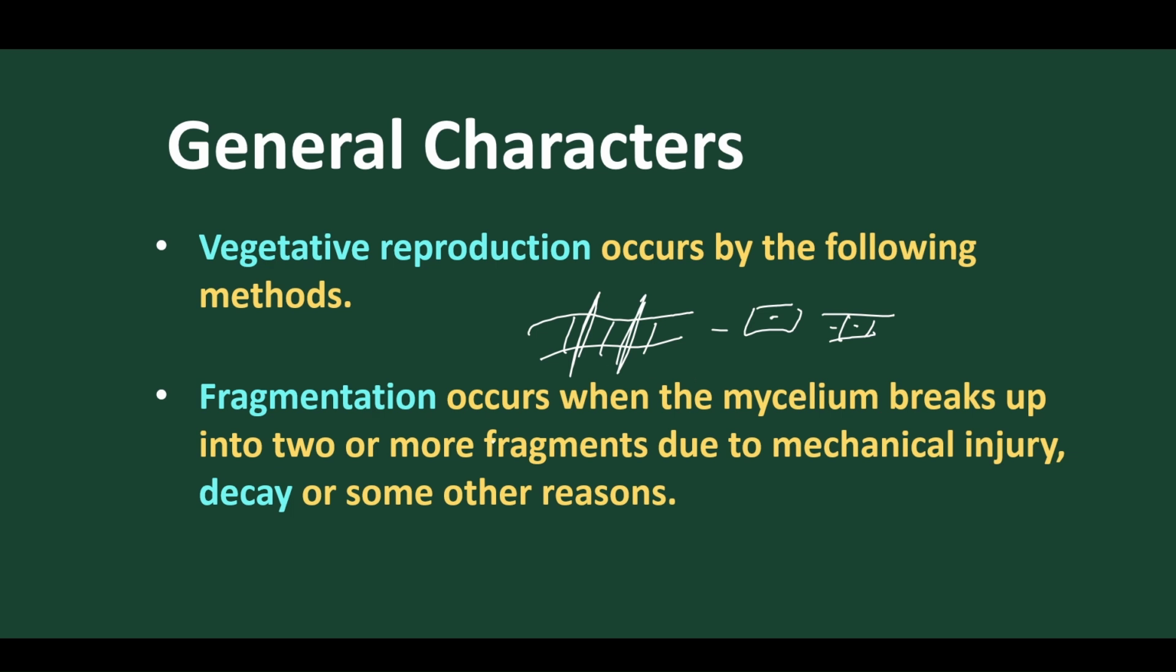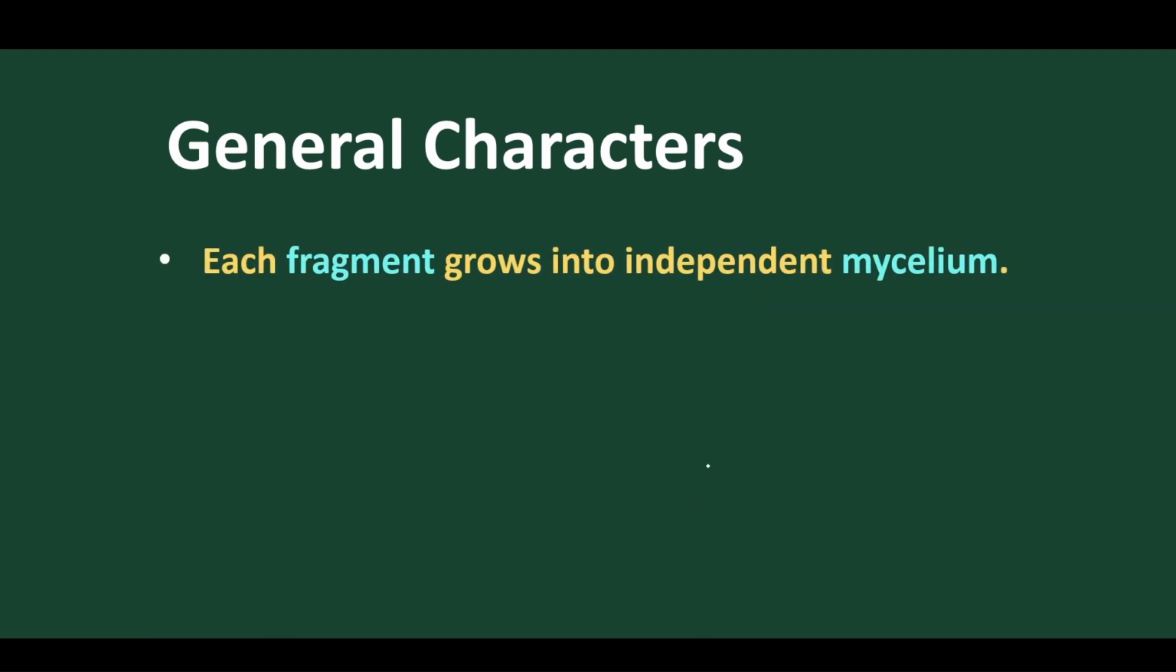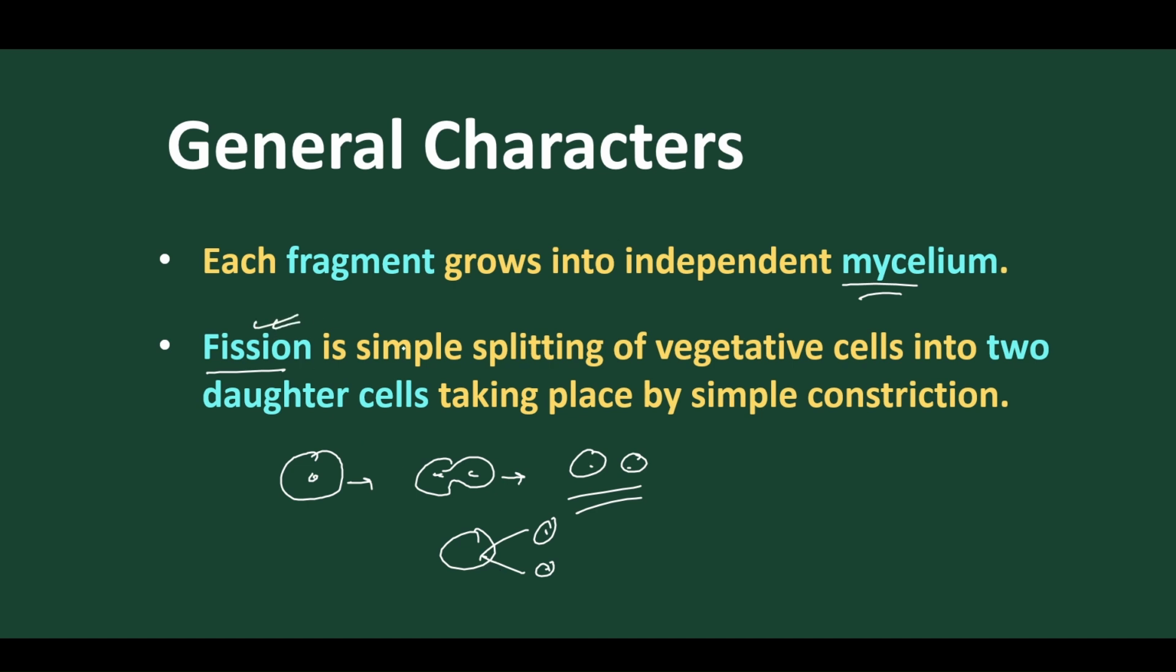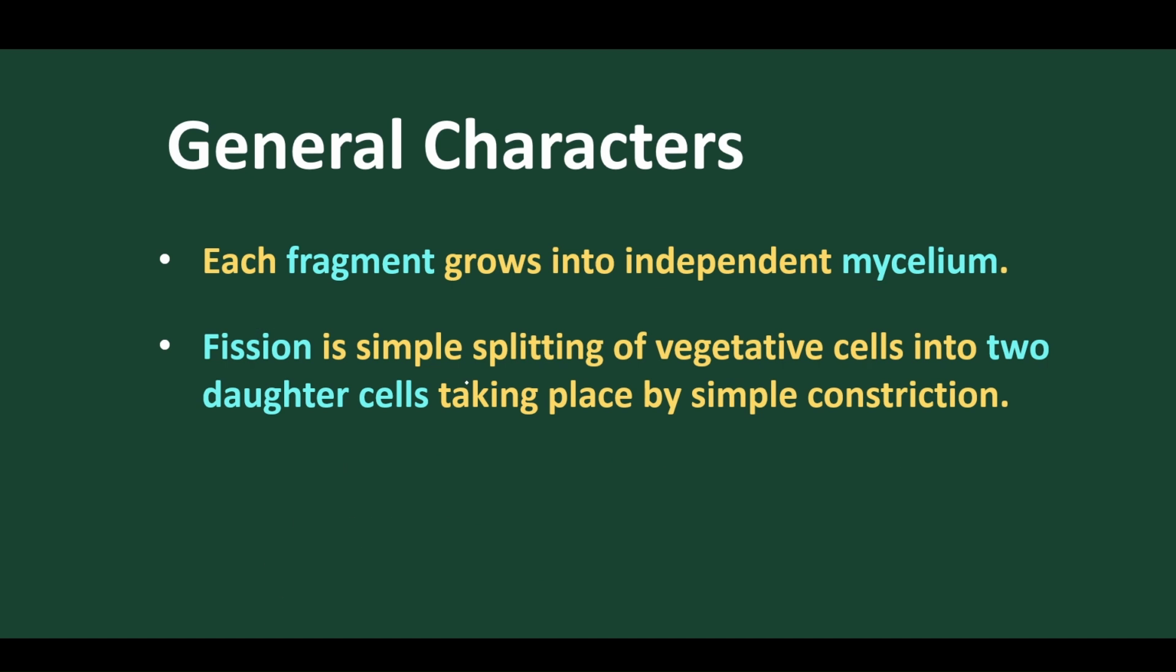Here some part of the mycelium or hypha gets decayed or mechanically injured and breaks into fragments, and each fragment then develops into an independent mycelium. This is called the vegetative mode of reproduction. In some fungi we find fission, where the cell divides into two cells. So one single cell by division gives two cells, and this type of simple division is called binary fission.